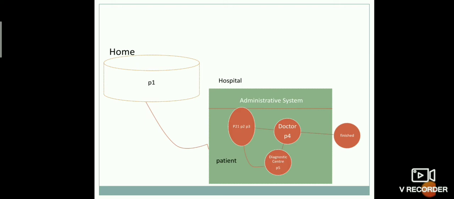Some hospitals may follow the strategy FCFS, first come first serve, that is token system, where whoever takes the token first will be treated first. Some may follow shortest treatment first, whichever treatment takes less time, that patient will be treated first.